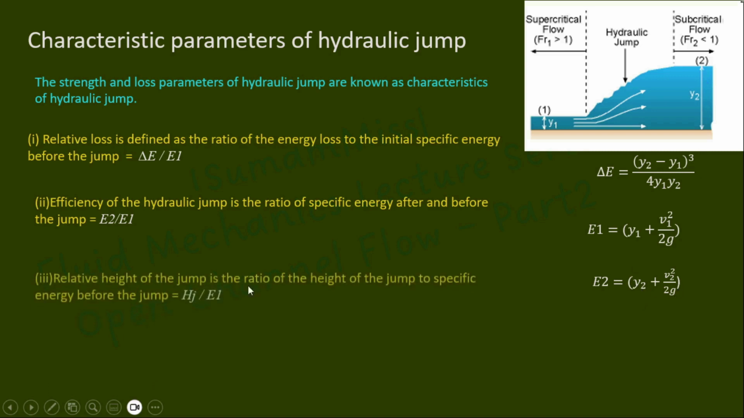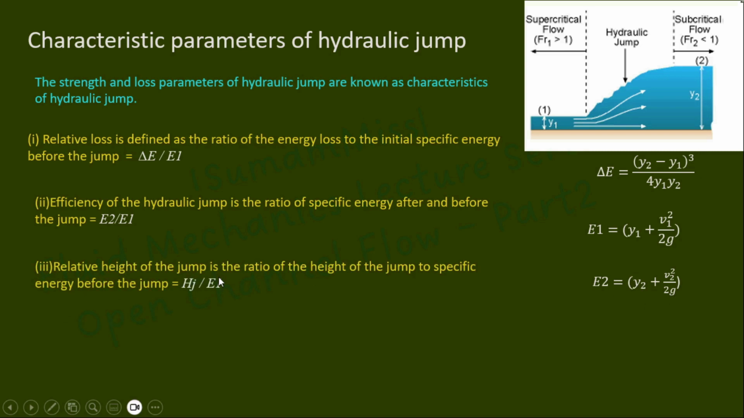And the third characteristic is relative height of the jump. It is the ratio of the height of the jump to the specific energy before the jump. So that is equal to hj by E1. So hj is the height of the jump, which is the difference between the depth of flow after and before the hydraulic jump, that is equal to y2 minus y1. So these are the main characteristic parameters of the hydraulic jump.